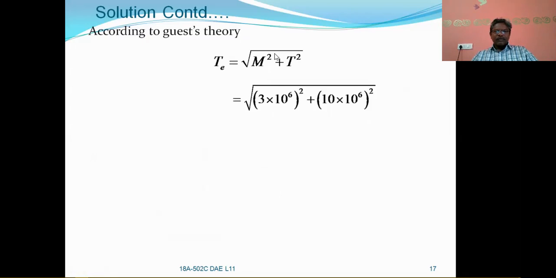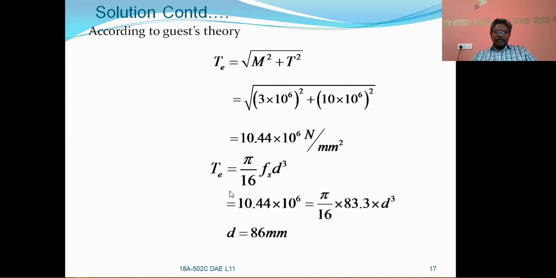So after substitution of the m value, that is my bending moment value, and also after substitution of the t value, equivalent twisting moment is equal to 10.44 into 10 to the power of 6 Newton millimeter. You got. So let us equate this to pi by 16 Fs d cube.